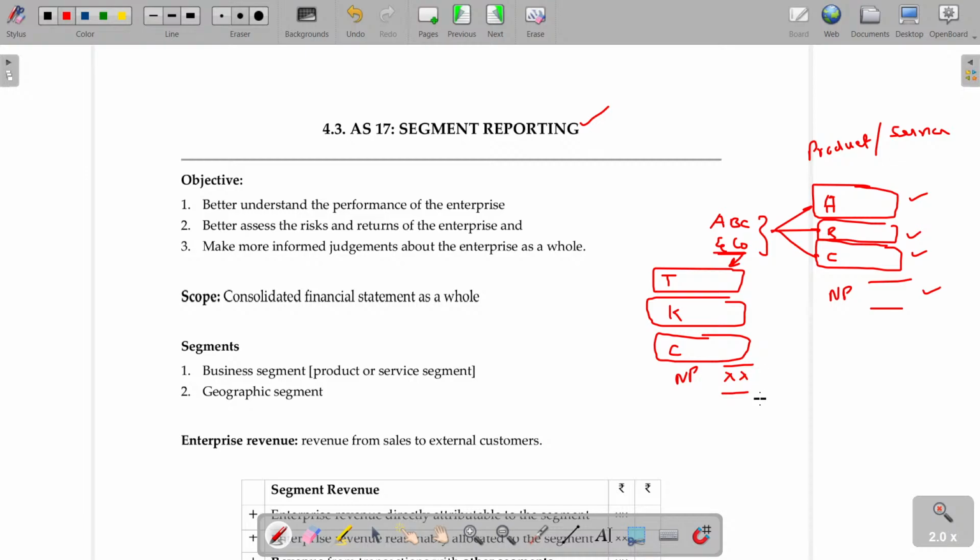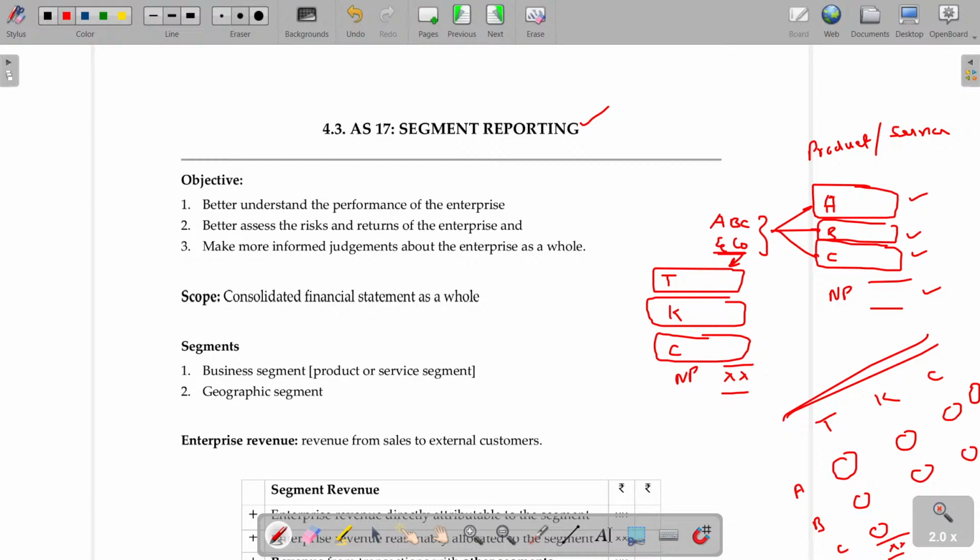And sometimes I may have a combination of these two. Combination of these two means I do business in Trichy, Kodaikanal and Chennai, selling products A, B, C in all the 3 locations. What is the profit because of selling A in Trichy, A in Kodaikanal, A in Chennai, B in Trichy, B in Kodaikanal, B in Chennai, C in Trichy, Kodaikanal, Chennai? And what about the overall revenue in Trichy, Kodaikanal, Chennai? What about the overall revenue by selling A in all the 3 locations? That can also be calculated. So it is nothing but normal preparation of the trading and P&L.